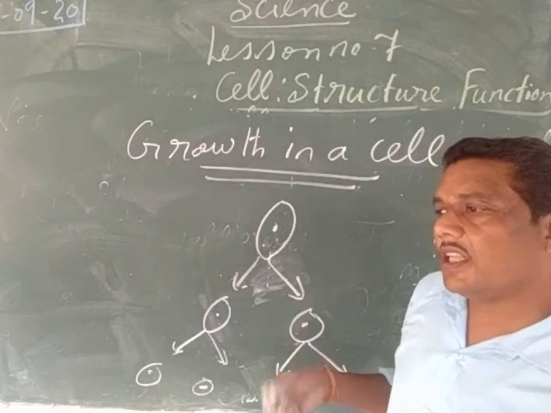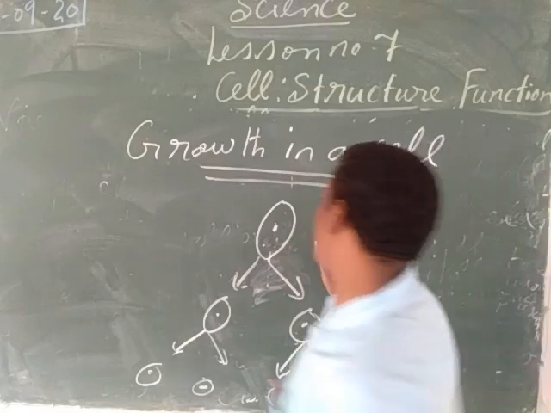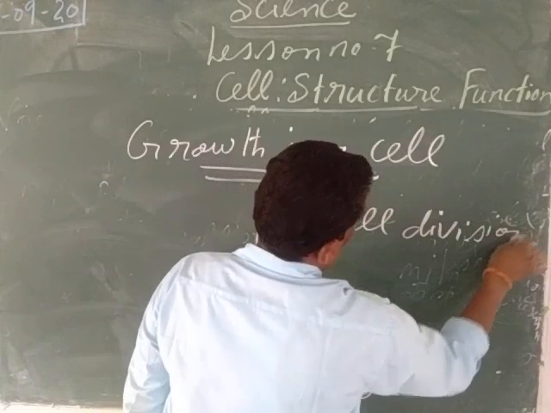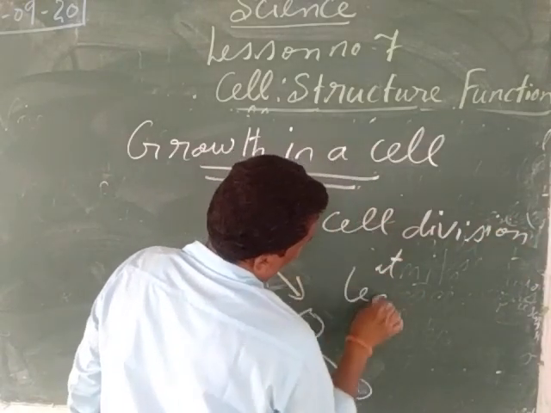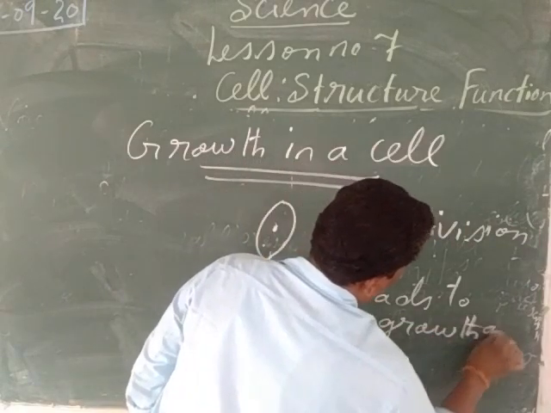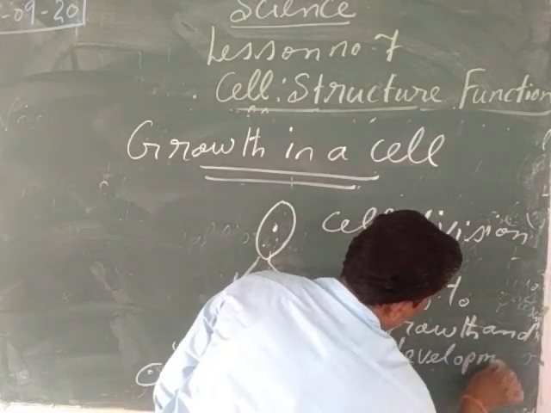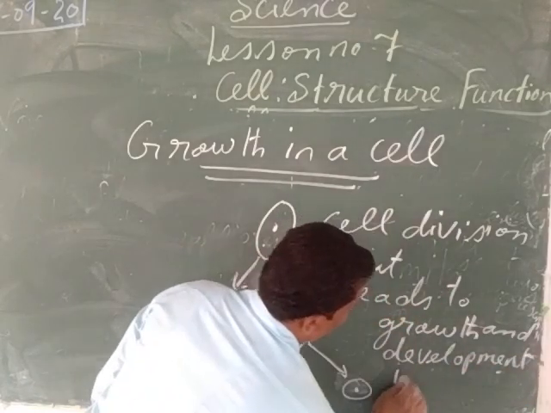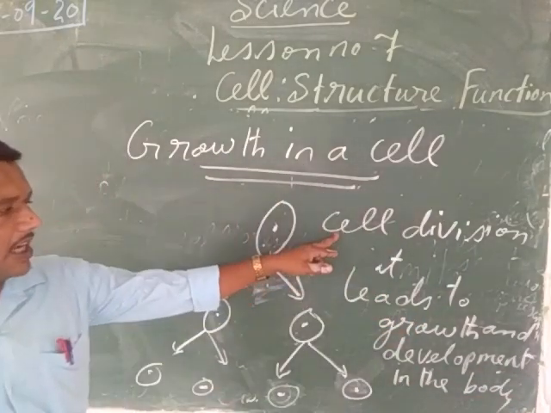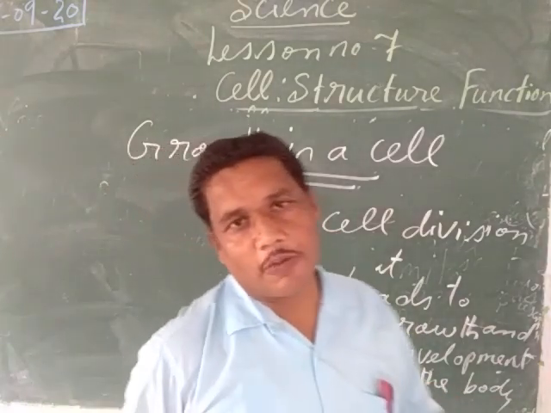The increasing of the number of cells in the body of an organism by the process of cell division leads to growth and development in the body. My child, when the cell divides, the cells increase in number, and growth and development take place in the body of an organism.